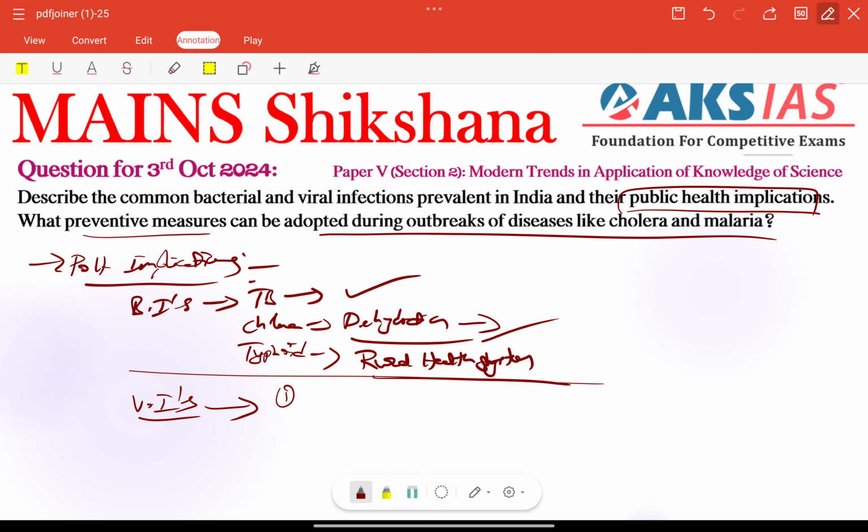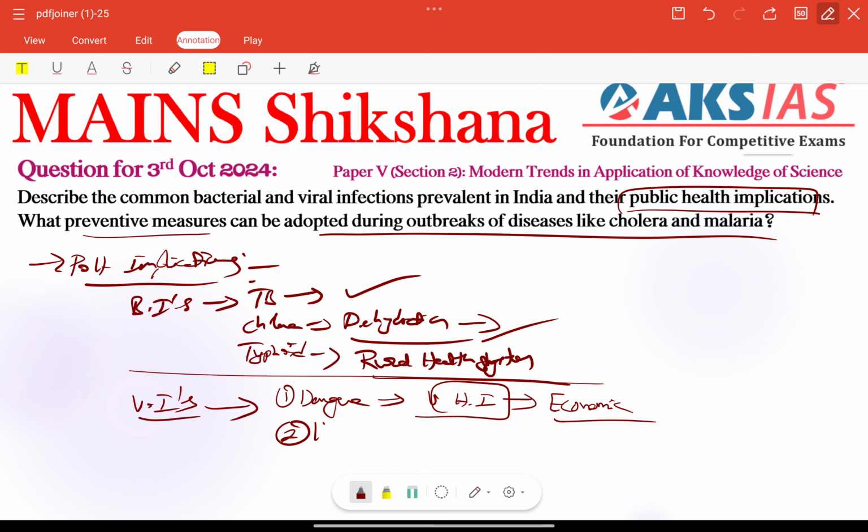For example, here we can take dengue. For this, public health impacts are very important here. Urban health infrastructure is overwhelmed, so it also increases the economic burden. That is also very important.